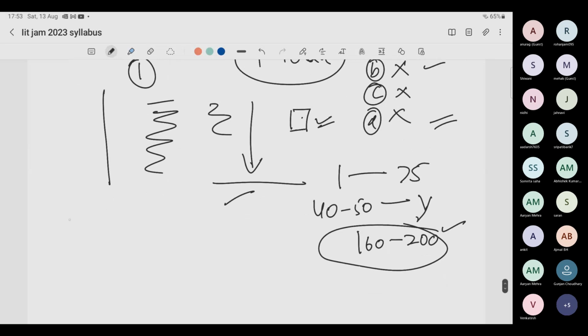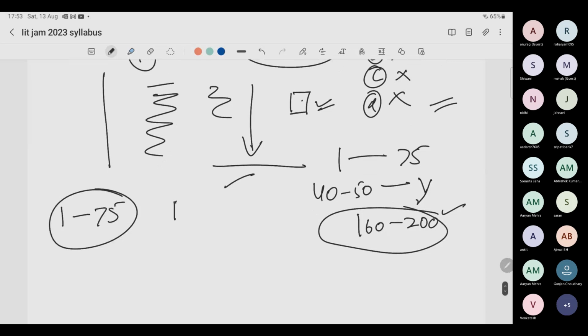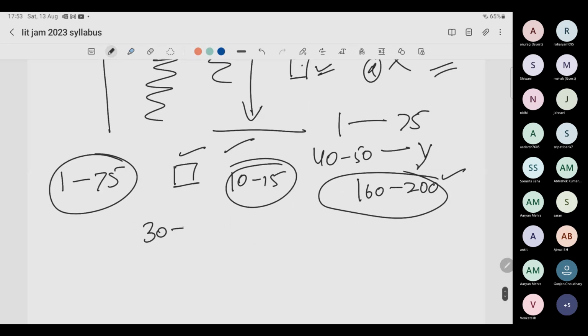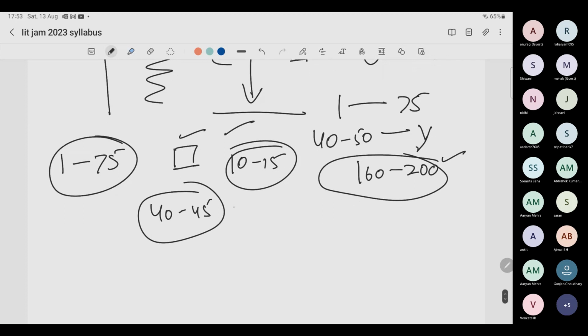In the process of going through questions 1 to 75, make sure you mark only those questions which you think you can do. If you think this is a question on statistical mechanics and I do not know statistical mechanics at all, do not mark that question and do not come back to that question ever again. There will be at least 10 to 15 questions like that which you think you can never solve. So don't come to those. There should be at least 40 to 45 questions which you solve in the first attempt. That's it, done. You don't need to come back to those questions.